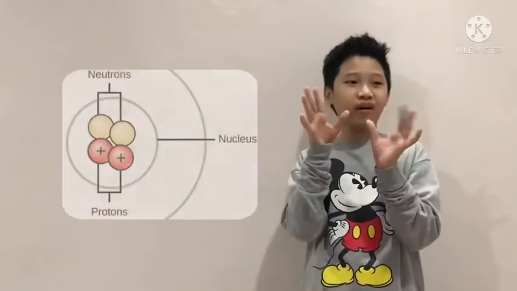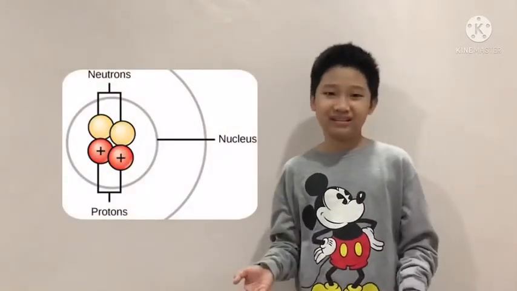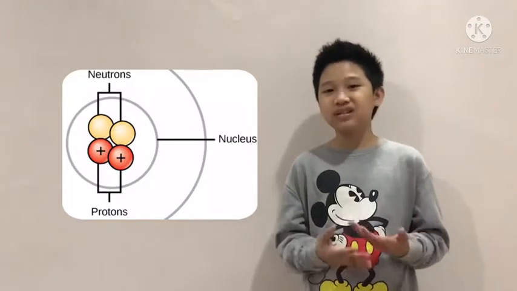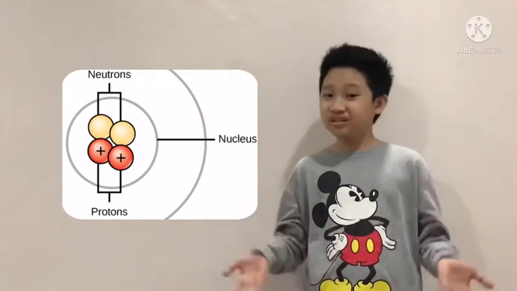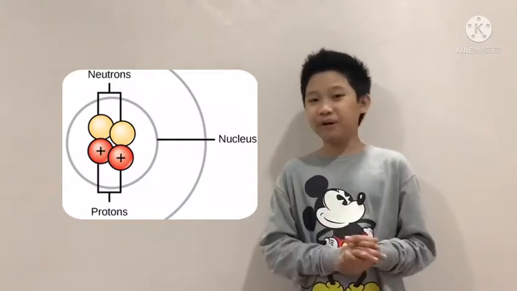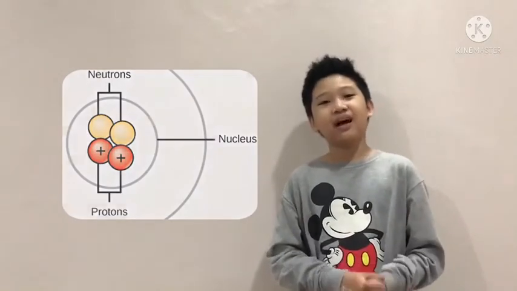Now, let's get into the nucleus. The nucleus of an atom is depicted as a clump of yellow and red balls. The yellow balls are usually depicted as neutrons, and the red balls are usually depicted as protons.